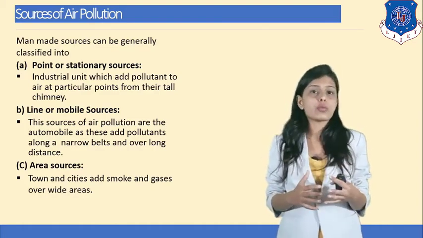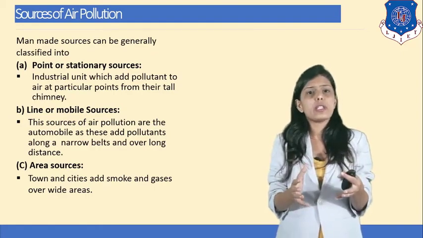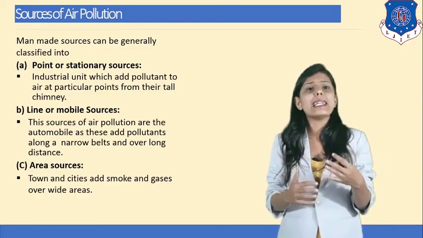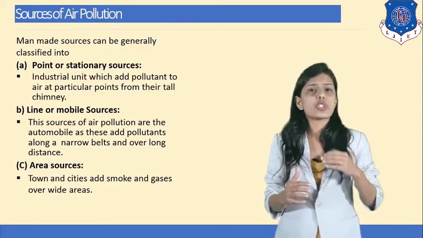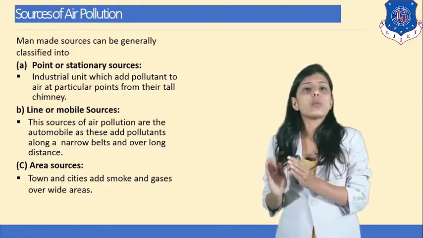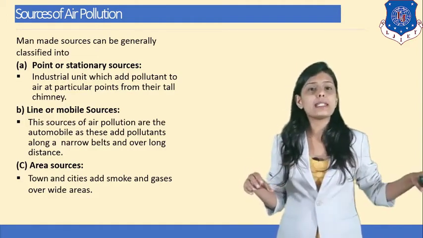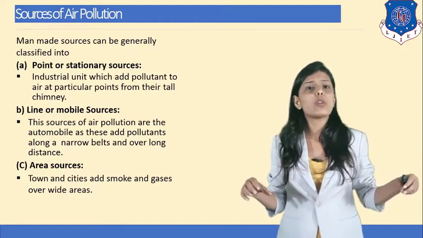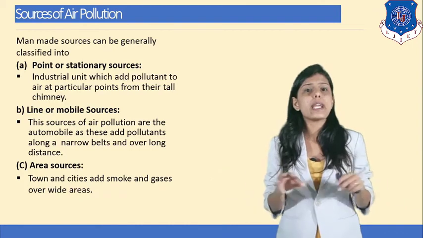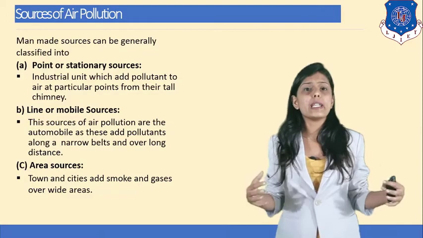Similarly, we have learned point source. In point source, we can identify the location and it is stationary. So that's why it is known as point source of air pollution, because you can easily identify the location from where the pollution is coming. Line or mobile source of air pollution is where an automobile is moving from one place to another place and creating pollution in that narrow belt. As the automobile is moving from one point to another point, that's why it is known as line or mobile source of air pollution.